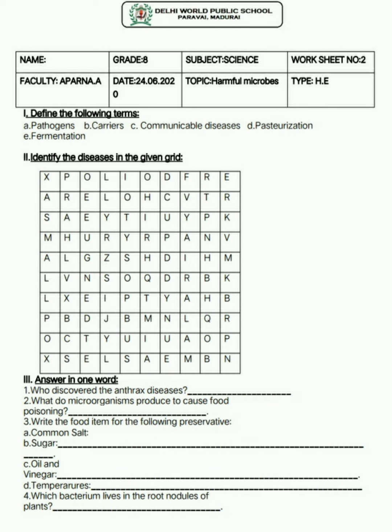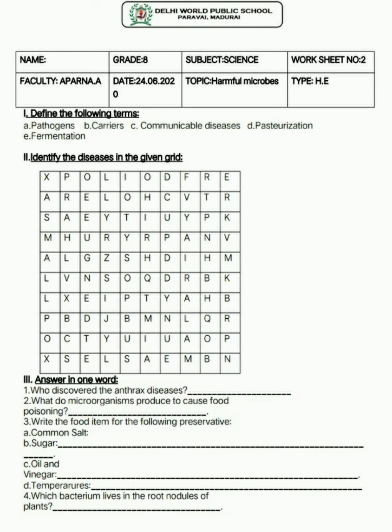So, the first Roman numeral, what I gave: define the following terms. The first one, pathogens. What is a pathogen? Microorganisms that cause diseases are called pathogens or germs. Next, carriers. What is a carrier?